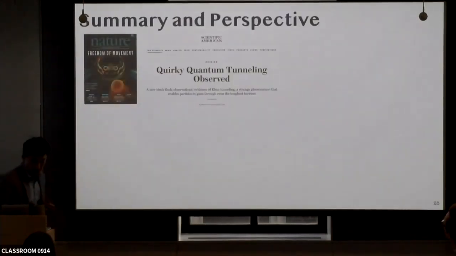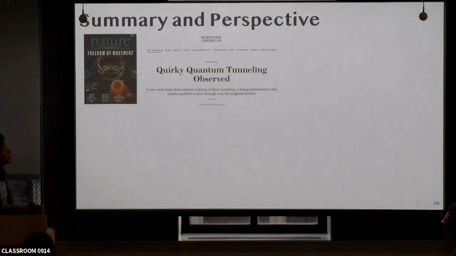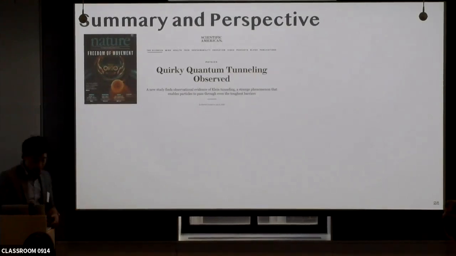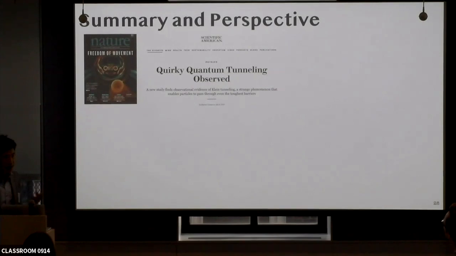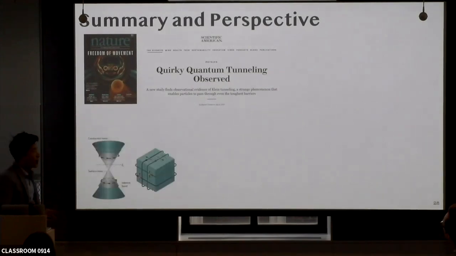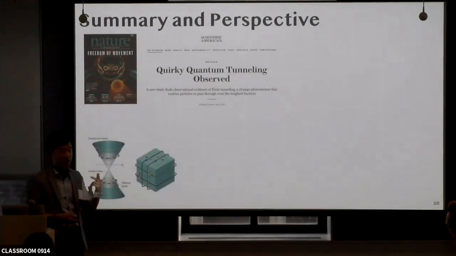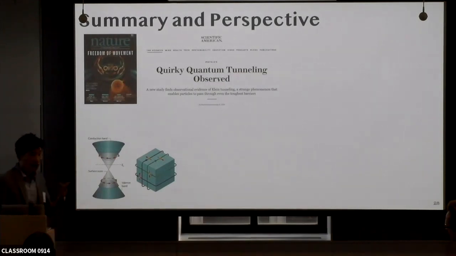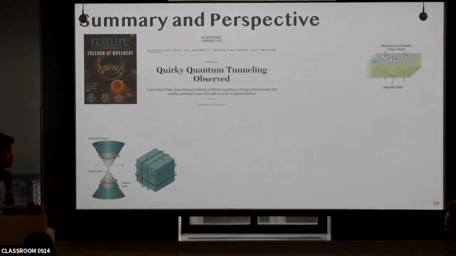Now I'm going to close my talk with a brief summary and perspective. We observed relativistic quantum phenomena by a simple method, point contact spectroscopy measurement, for this system. This result also indicates that samarium hexaboride is a topological insulator, and the proximity-induced superconductivity in samarium hexaboride is indeed topological superconductivity.